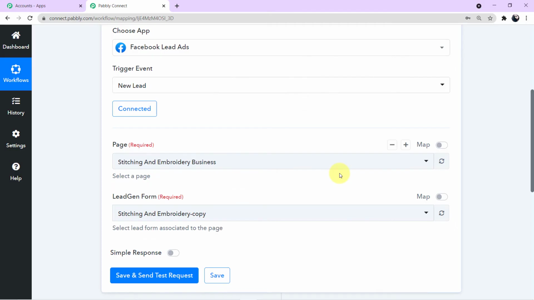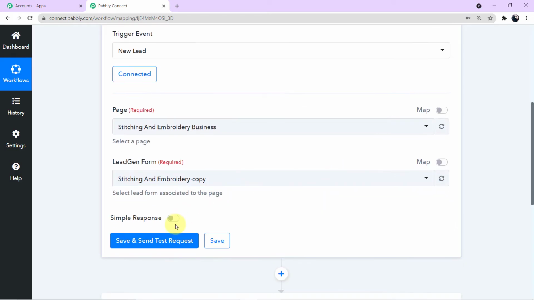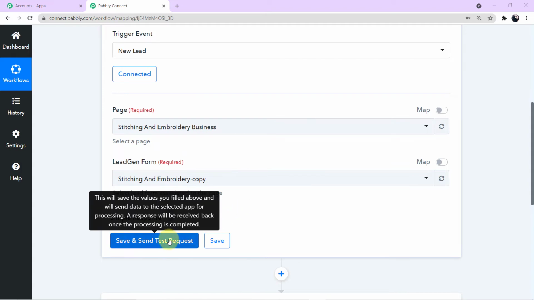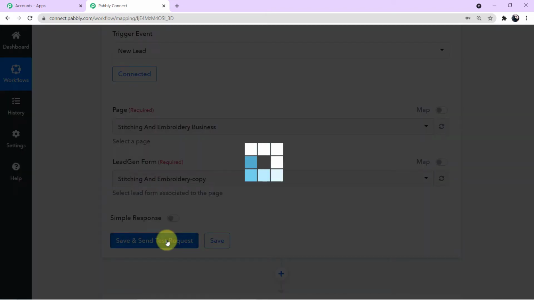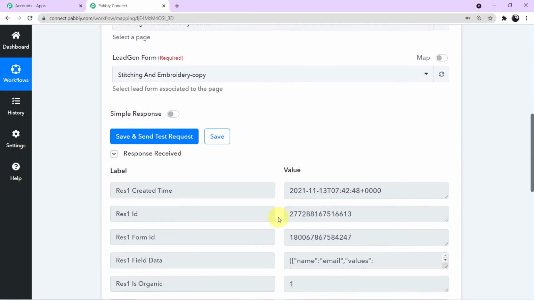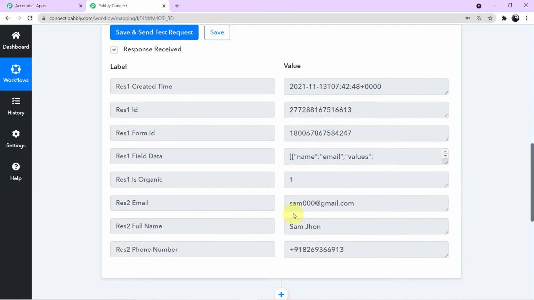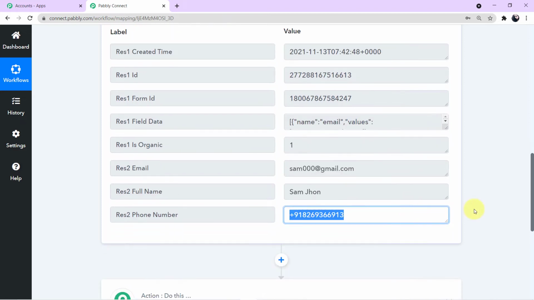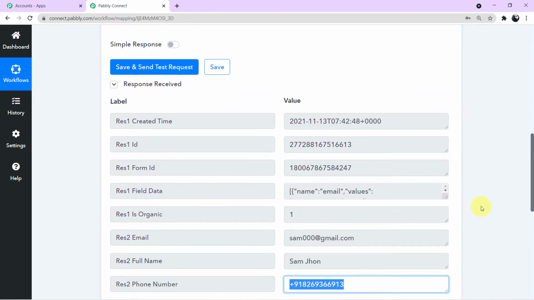We'll go back to our Pabbly Connect account, and what you have to do here is click on save and send test request. As soon as you click on save and send test request, you can see the responses have been successfully captured here. The same responses, the details of our customer, under which name we have filled up the form. So this shows that our first step of integration, Facebook lead ads with Pabbly Connect, has been successfully done.